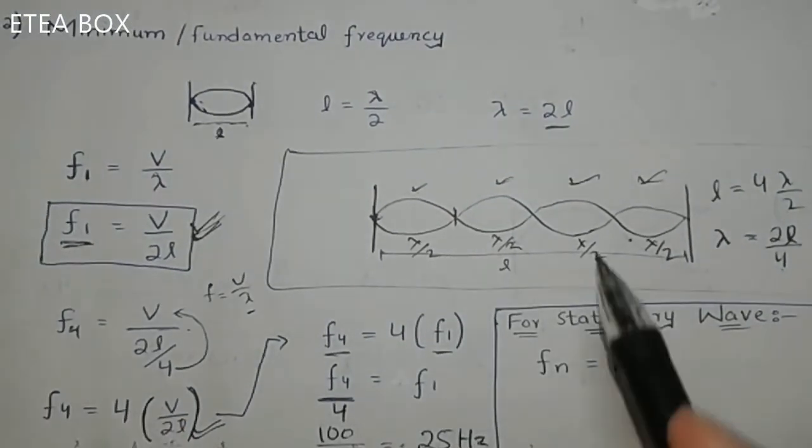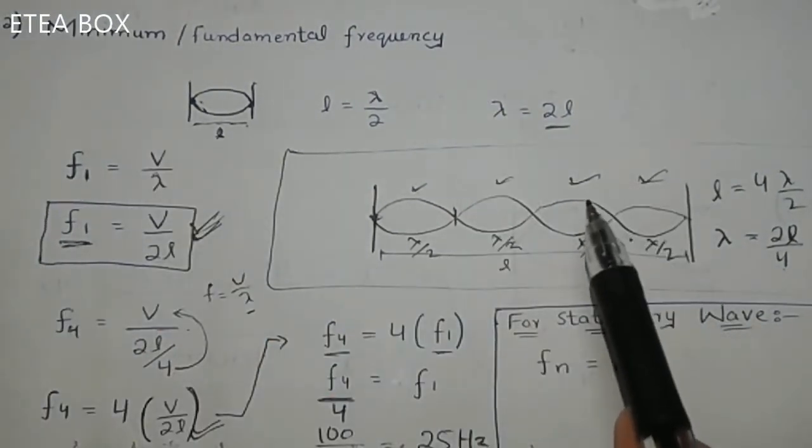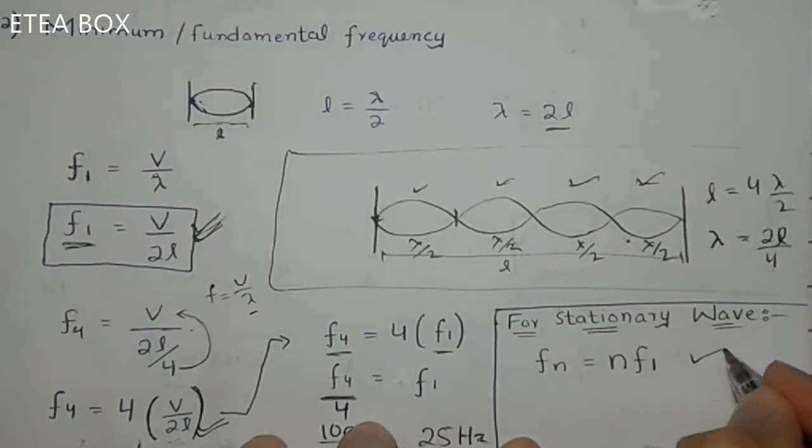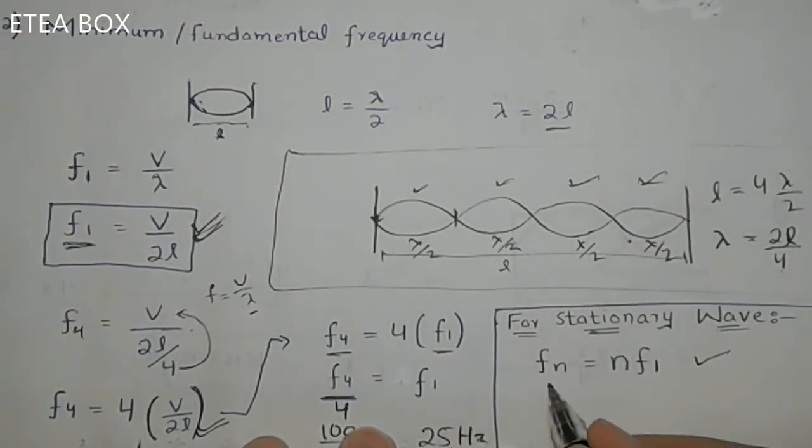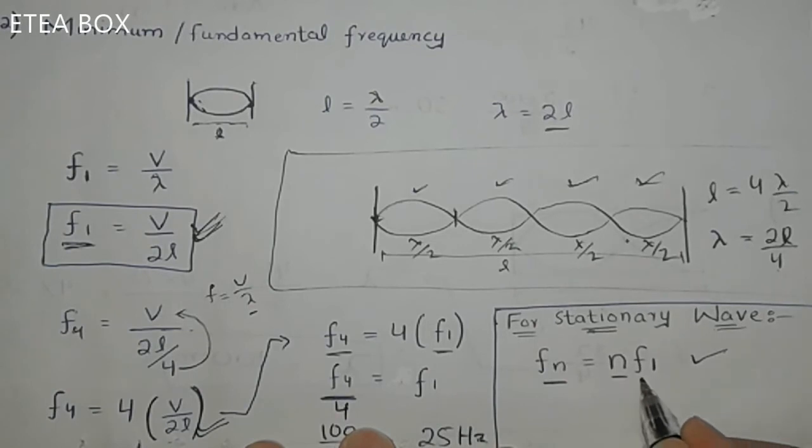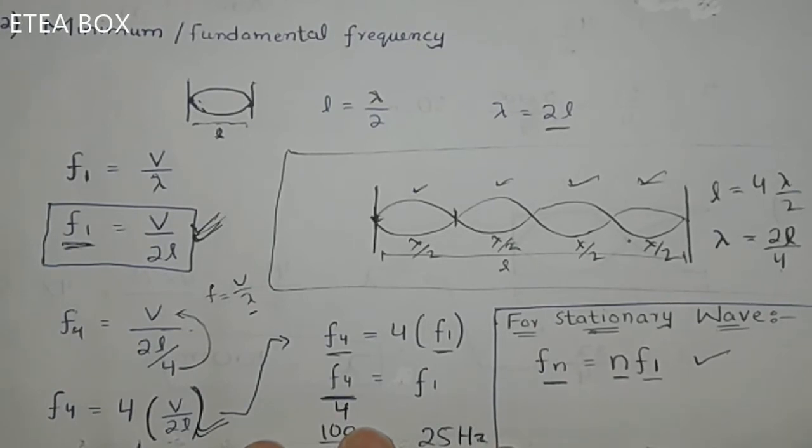Now listen, you don't have to do all this mathematics, okay? Just memorize this one. For stationary waves, Fn is equal to n times F1, the fundamental frequency. Here we are given F4, so in place of n, put 4, because the loops are 4. And here it will be F1.